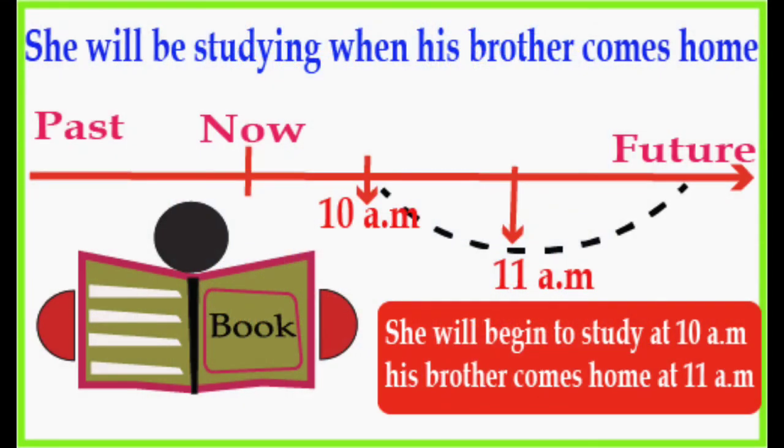Children, look at the timeline here. She will be studying when his brother comes home. So, in future continuous tense, here they have mentioned the time from present to future. So, from 10 to above, till in future it is just going on. They have just not mentioned the exact time here. So, she will begin to study at 10 a.m. His brother comes home at 11 a.m. So, it is an example for future continuous tense.